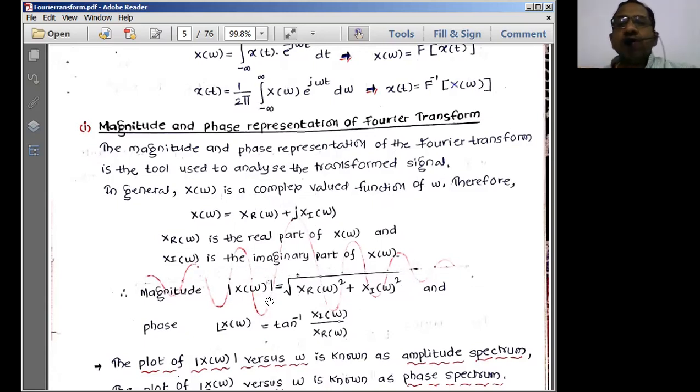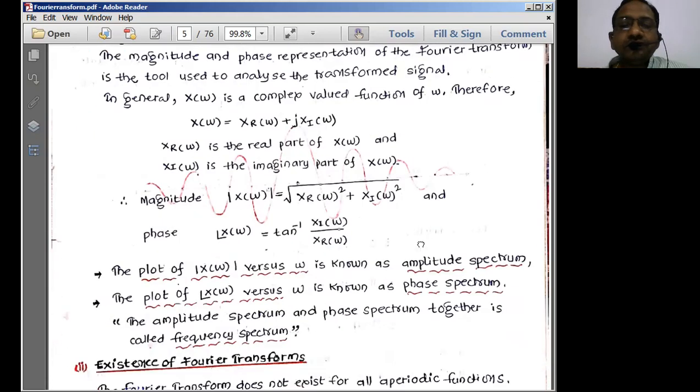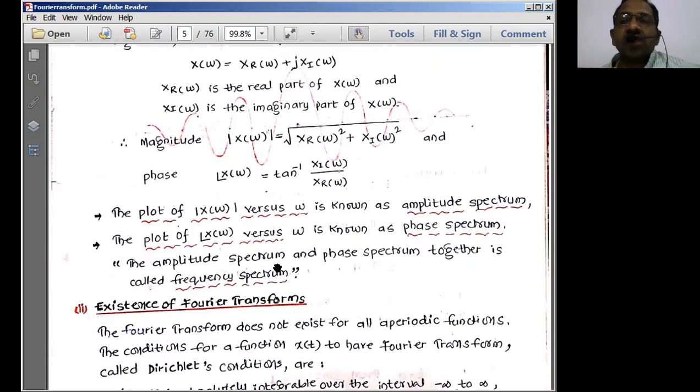What is the magnitude value of this? We already know how to represent it. The magnitude is simply the modulus value. We apply modulus to this, simply the square root of the sum of squares of this particular equation. So we'll write simply the square root of the sum of squares of the real part and the imaginary part, which is going to be the absolute value or magnitude value. That is the representation of the magnitude of the Fourier transformed signal.